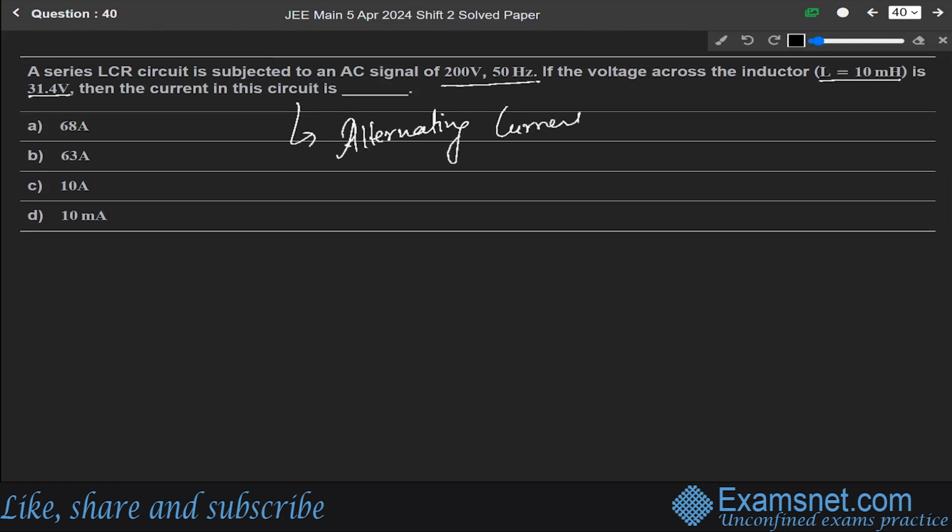We are given the voltage across the inductor, VL, as 31.4 volt. We know that it is equal to I into XL, and this XL is equal to L into omega.